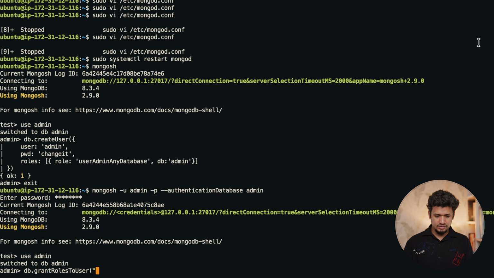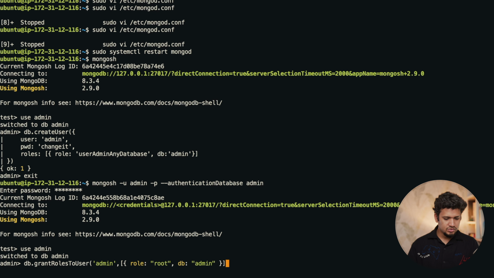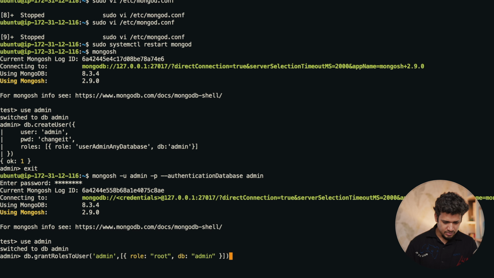Here the user is admin and the role will be root and db is admin. Close the bracket.